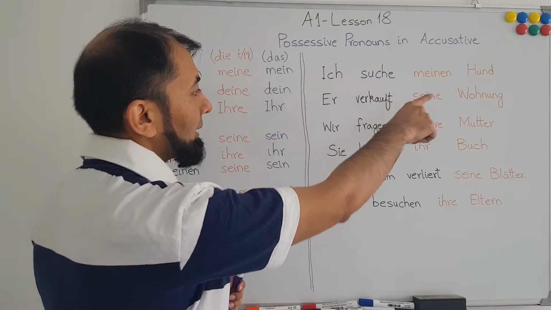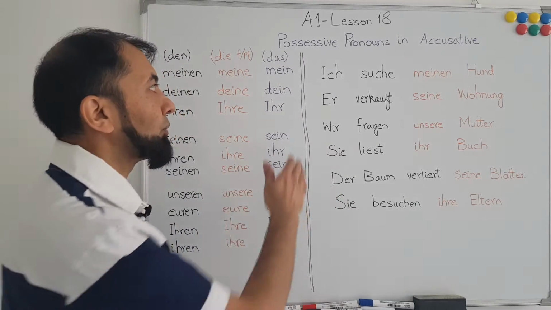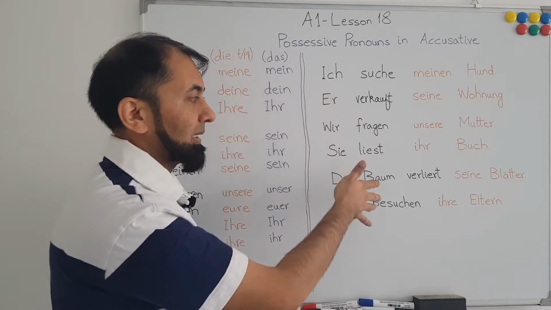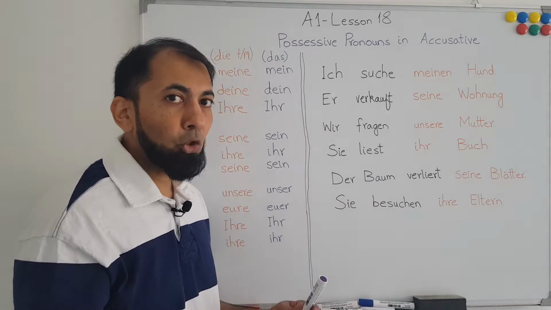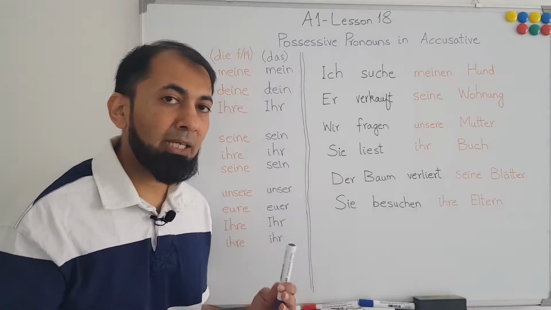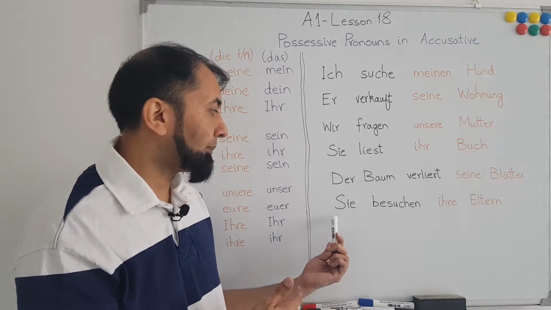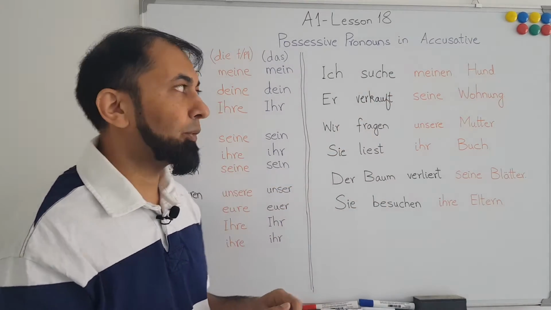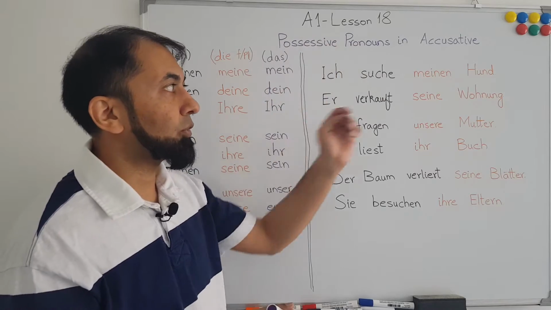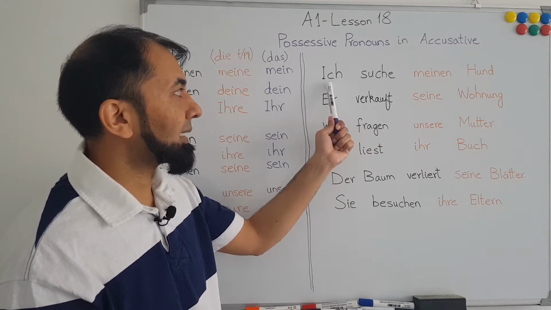Now I have listed some examples, and I have tried to use some personal pronouns and some verbs so that we can also practice personal pronouns and the conjugation of verbs with respect to the personal pronouns. Our topic today is possessive pronouns, so I have mentioned these also. So let's start with the first example.